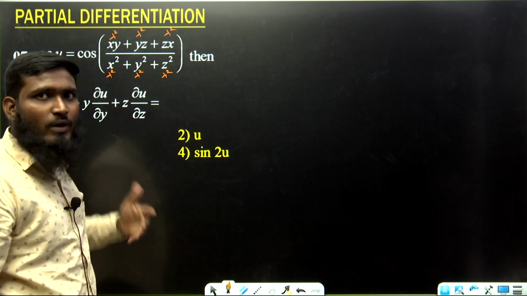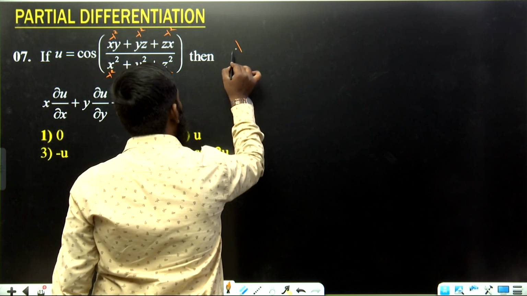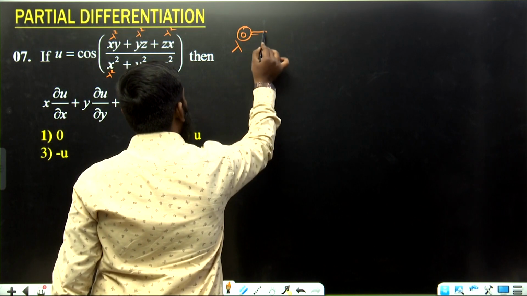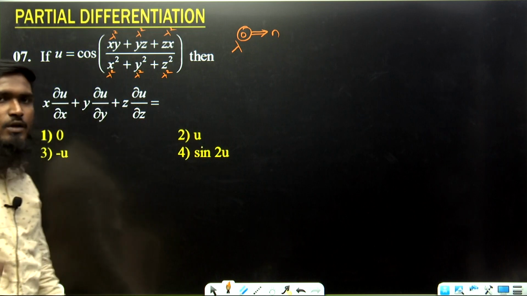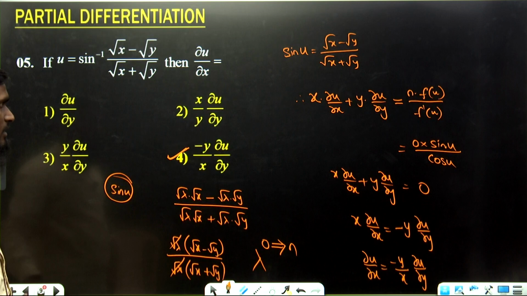Lambda square gets cancelled. If lambda square gets cancelled, nothing is left. So lambda power 0. What is the n value? 0. If the n value is equal to 0, as we are having cos function, cos inverse, tan inverse, whatever it may be. Okay. Now see this part.